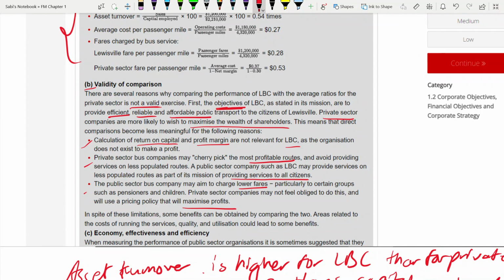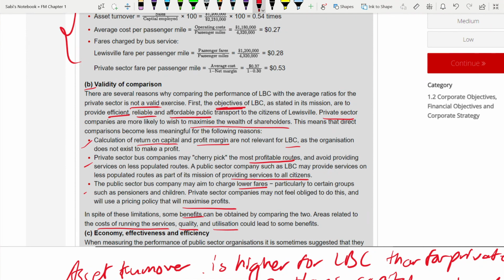So even though, see, whenever they ask whether something is valid or not, try to give positive also. Both the sides you have to give. Okay, so these are negative. Now positive side. So some benefits. What are the benefits? Comparing helps you to figure out what is the cost of running the service. Are you in line with it, or is your cost too high? Then about your quality, is your quality good? Then utilization. For example, asset turnover was very good.